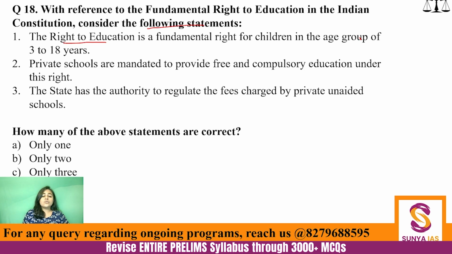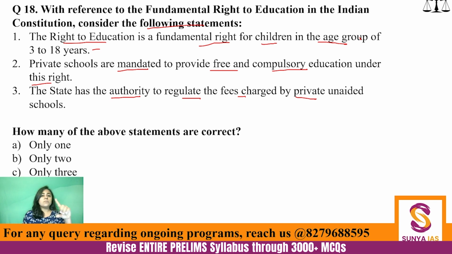The right to education is a fundamental right for children in the age group of 3 to 18 years. Private schools are mandated to provide free and compulsory education under this right. The state has the authority to regulate the fees charged by private unaided schools. Only one, only two, only three, or none. So what do you think?